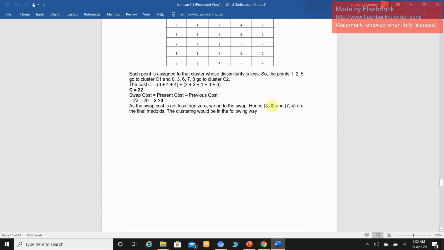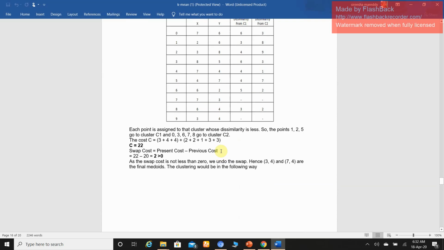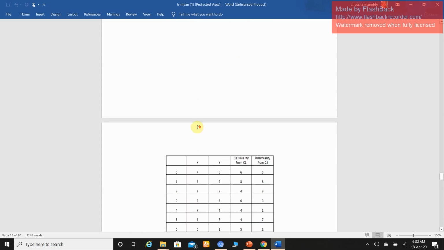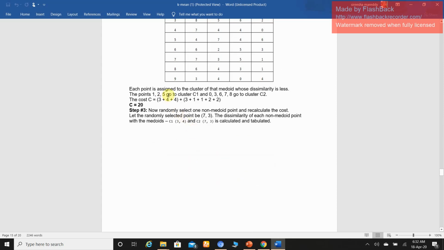So the previous points act as the centroids of the clusters. 4 points are in the first cluster, that is 1, 2, 5 and 9.